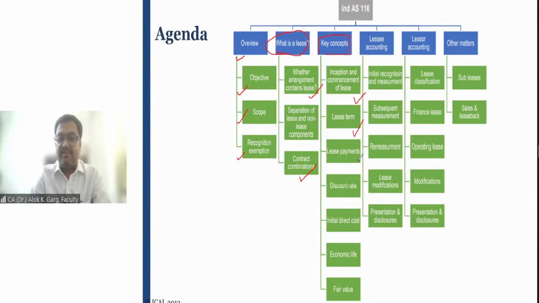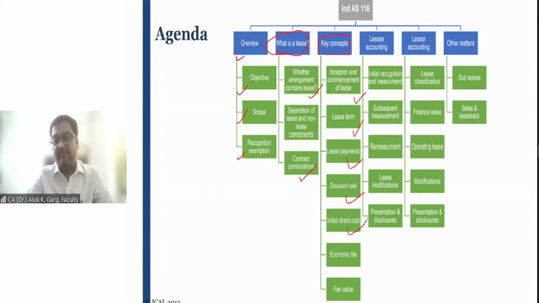Then lease payments: what is covered under the definition of lease payment. We are going to discuss that aspect also. Then discount rate. So far you have well understood that we have to recognize the right-of-use asset on the basis of present value, and present value will only be derived by using the discount rate. So it is important what the discount rate should be, how to compute the discount rate, and how to get the discount rate; we are going to discuss this in this standard.